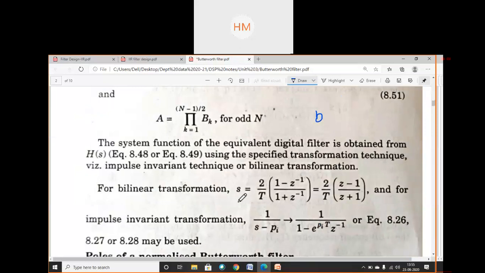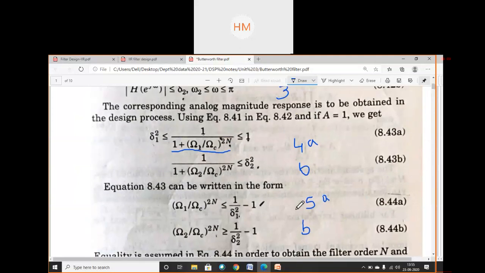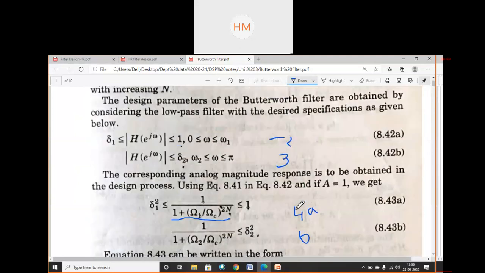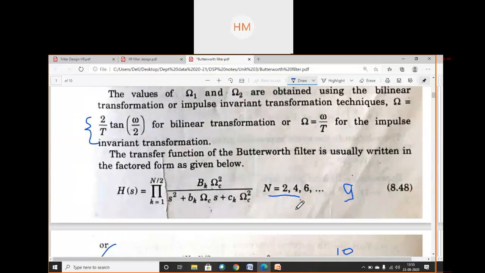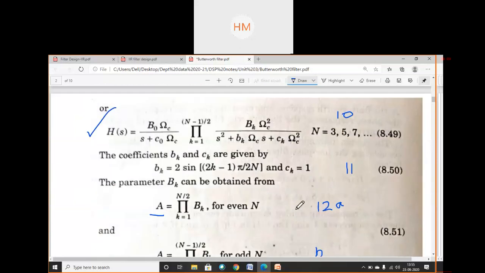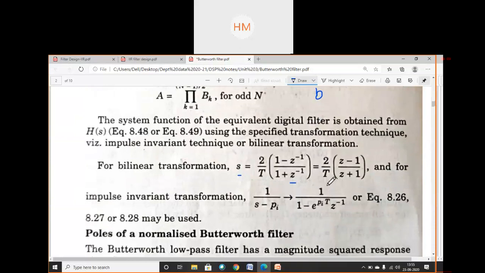Now I will convert s into z domain. First I have to find the equation in s domain. For that I have to find the filter order length from desired specifications which are given to you. So write down this equation.